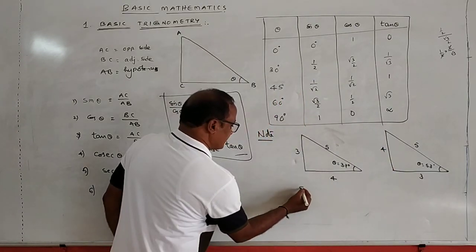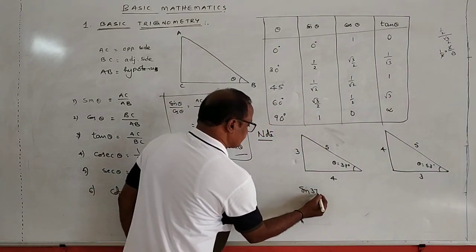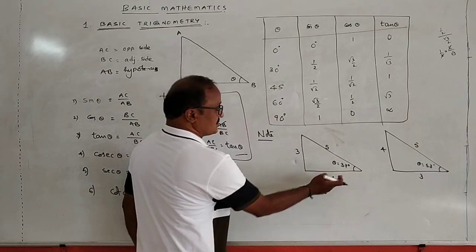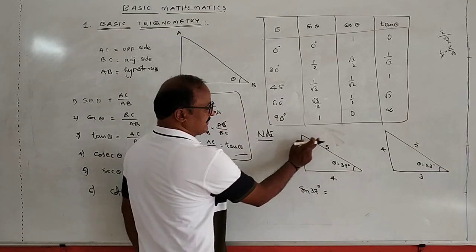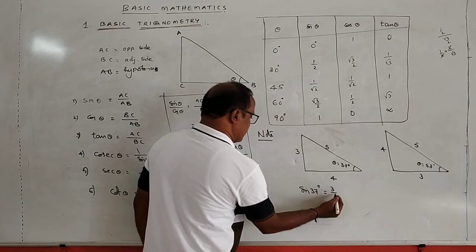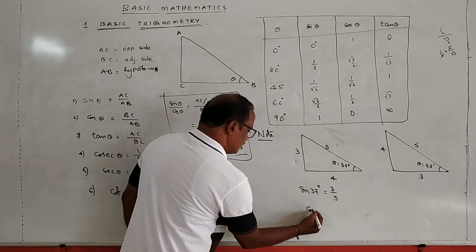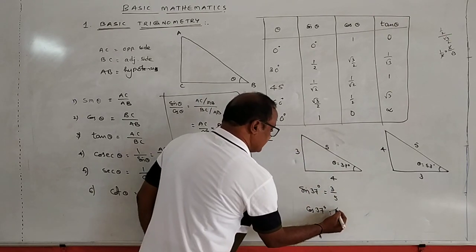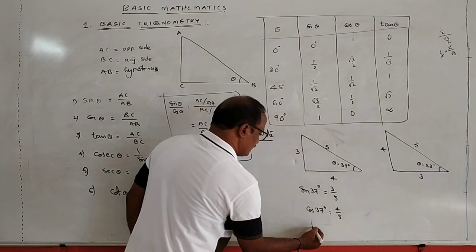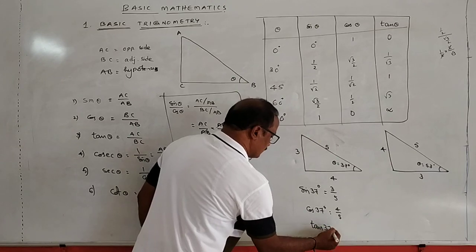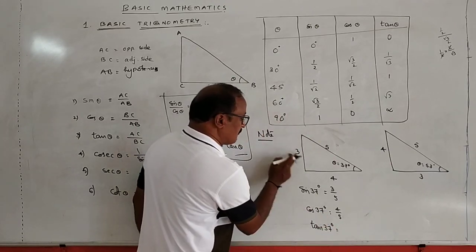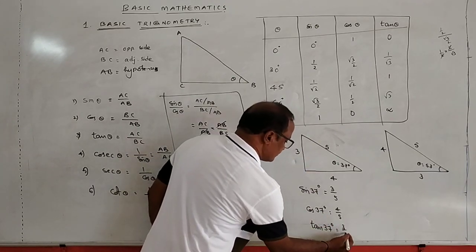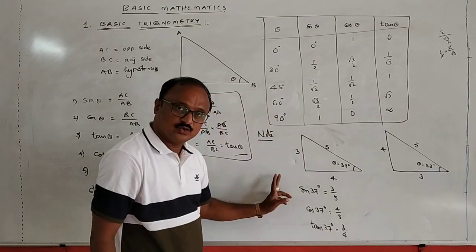So here, what is the value of sin 37? Sin theta is opposite side by hypotenuse, and this is equal to 3/5. Cos 37 is equal to adjacent side by hypotenuse, which is 4/5. Tan 37 should be equal to opposite by adjacent, means 3/4. Okay now?